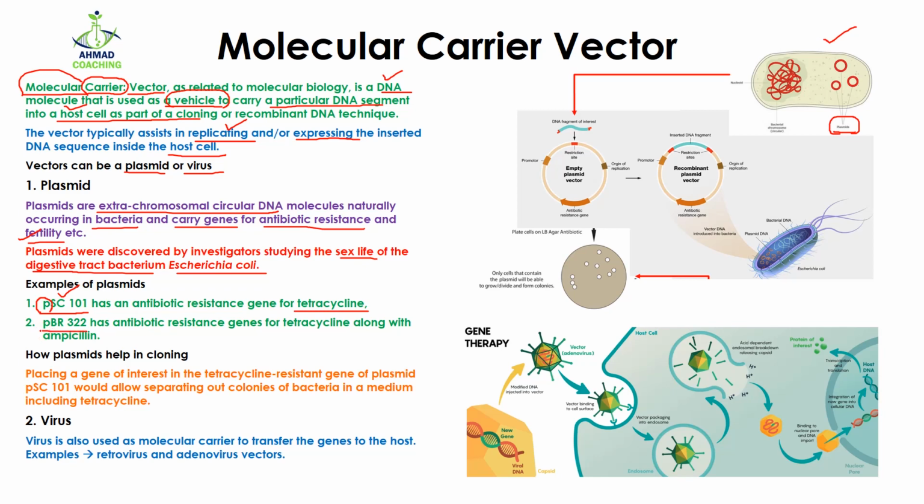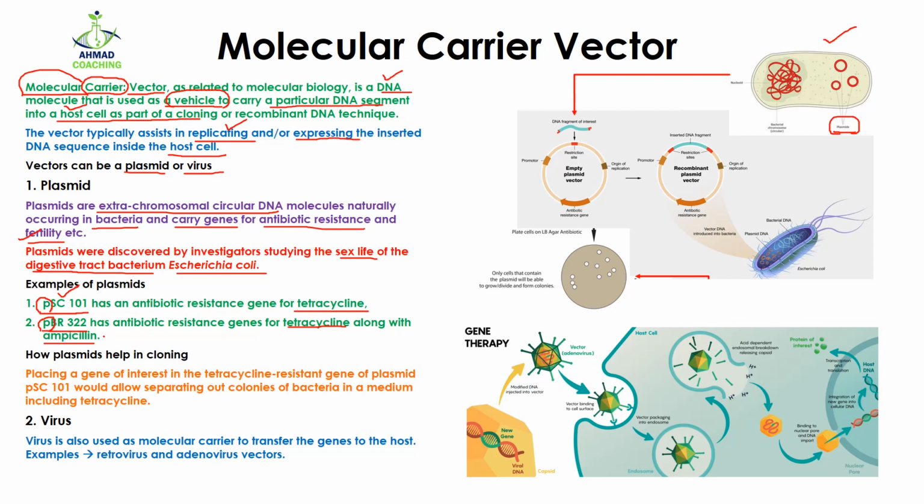Here again the p stands for the plasmid and BR322 is its name. It has the antibiotic resistant gene for tetracycline as well as for the ampicillin. So the bacteria containing this plasmid will be resistant to tetracycline as well as the ampicillin.